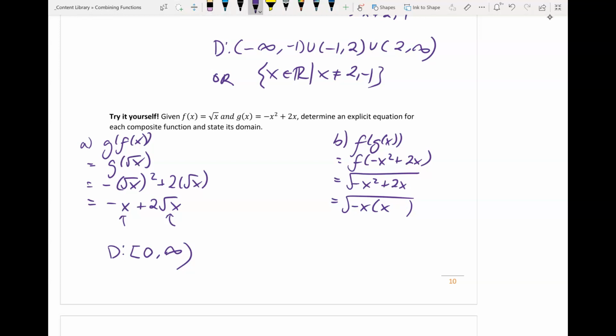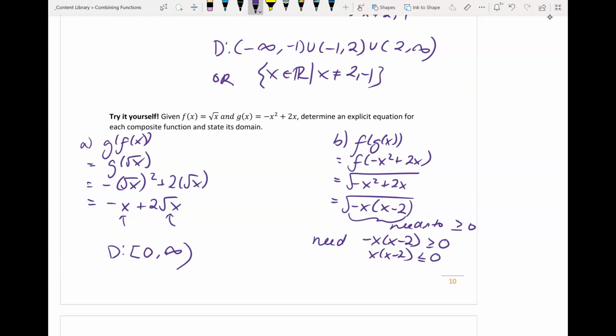It's going to be negative x times x minus 2, and this whole thing needs to be greater or equal to 0. In other words, we need negative x times x minus 2 to be greater or equal to 0. And then if I divide both sides by the negative, by the rule of inequalities, we're just going to switch our sign to the other side.